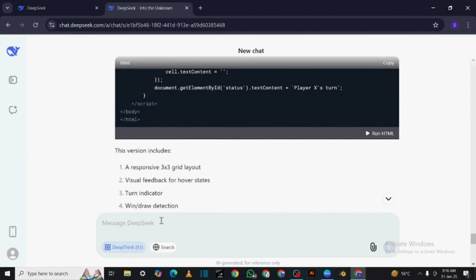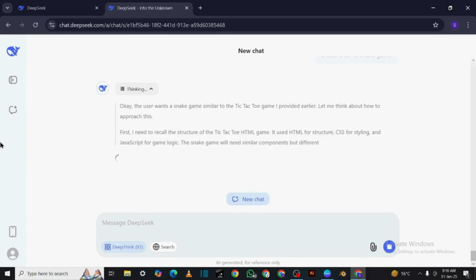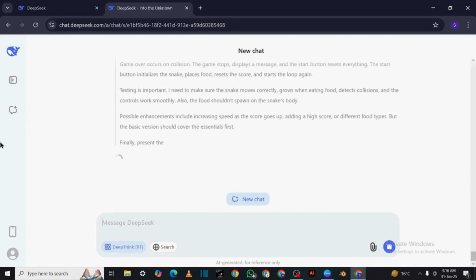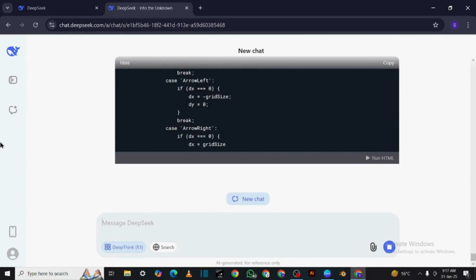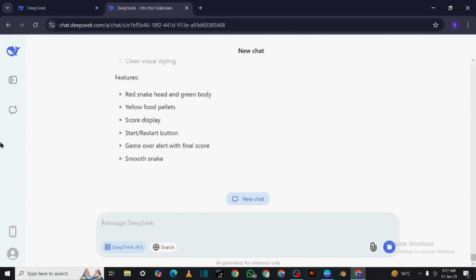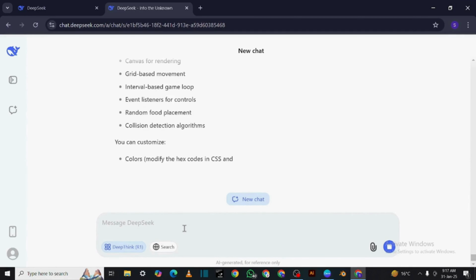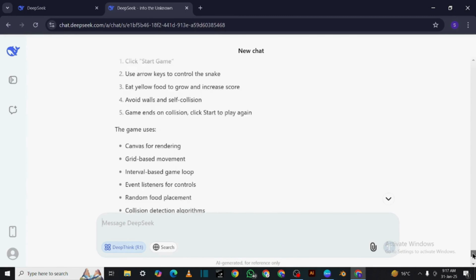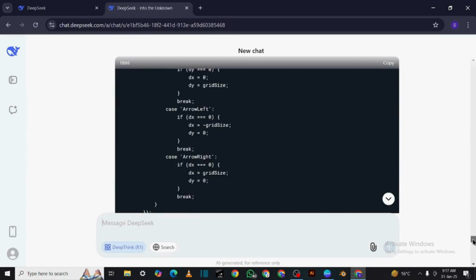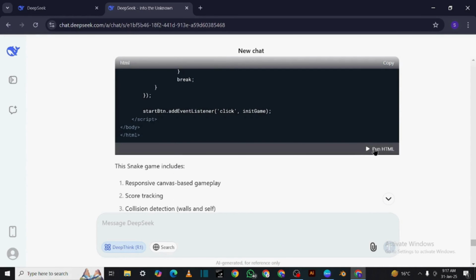Want more? Let's create a snake game. I'll now ask DeepSeek to create a snake game. And just like before, it writes the code, explains it, and gets the game ready to play. Now, let's play and have some fun.